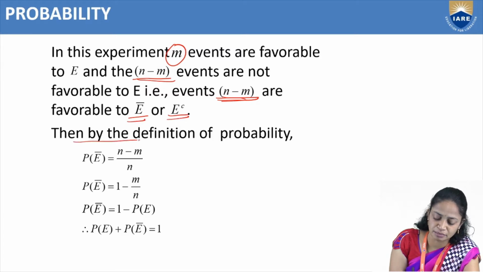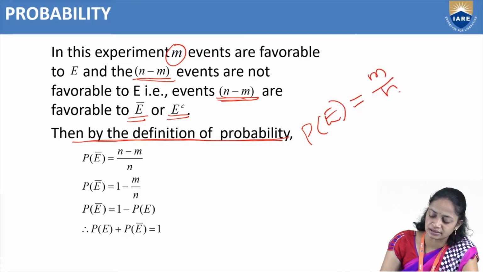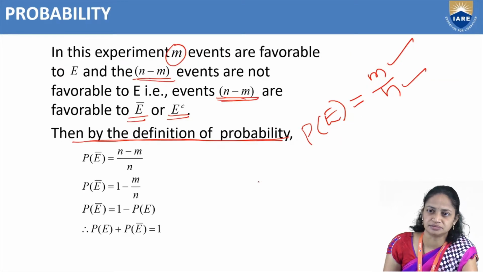So what is the probability definition? Probability of an event E equals m by n, favorable events divided by total number of events.